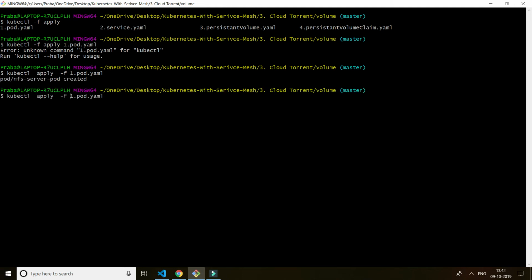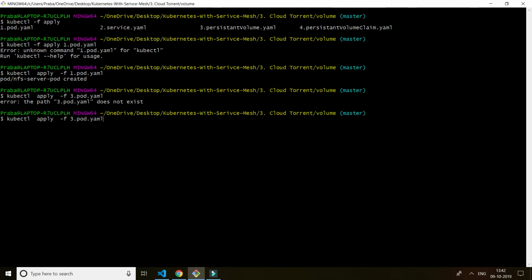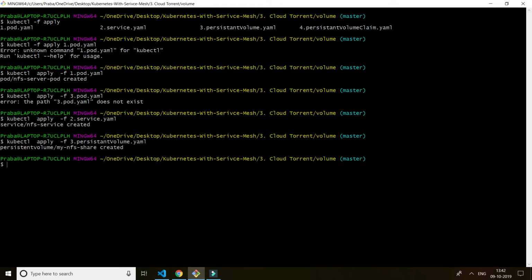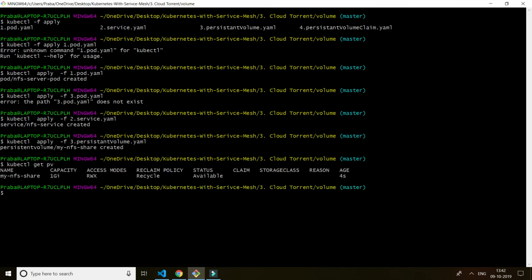The second one is the service. The first service is there. The third one is the persistent volume, which we can get by kubectl get pv. I've given 1 GB as my volume size. Now I'm going to invoke the fourth config file.